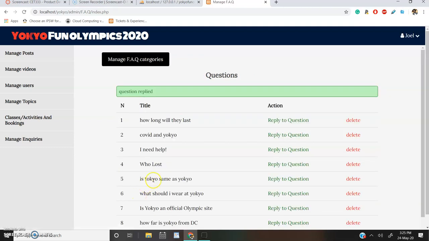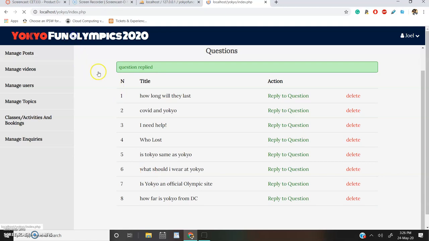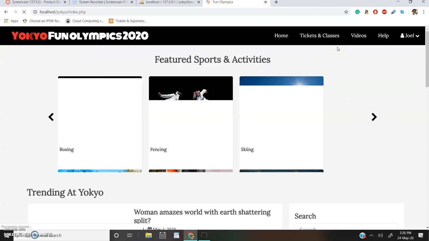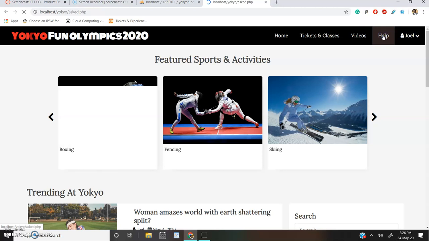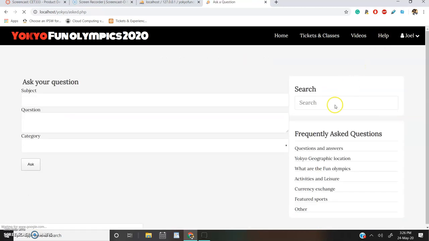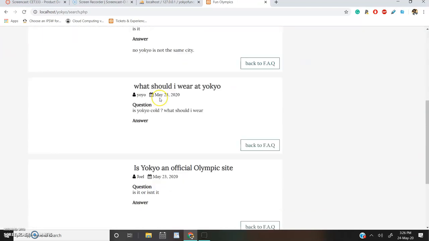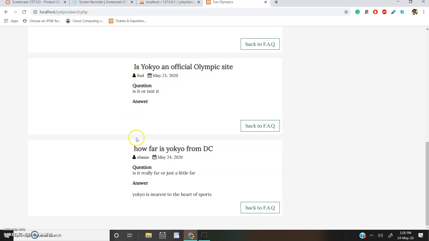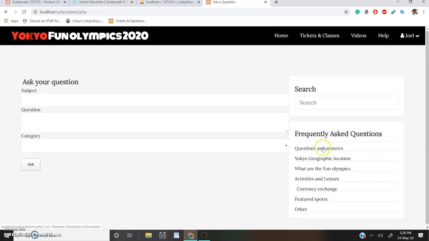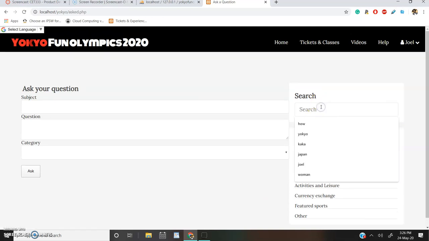And when we reply, and let's just see if we go back to our help, our user can search for their answer. What was the question? Obama. You can see Obama here asked, how far is Yokyo? And the answer, Yokyo is nearest to the heart. And of course, this is how they'll know.